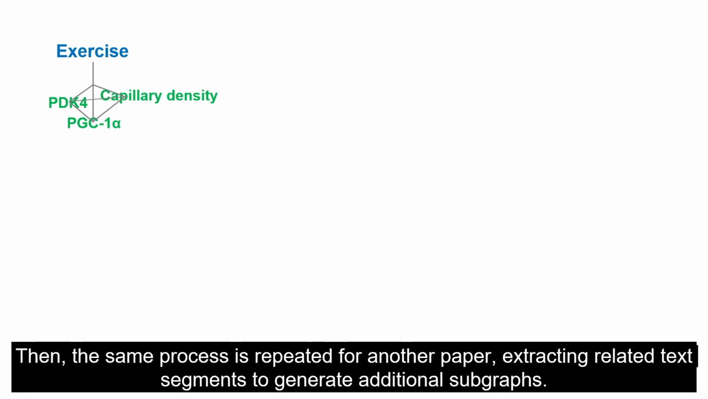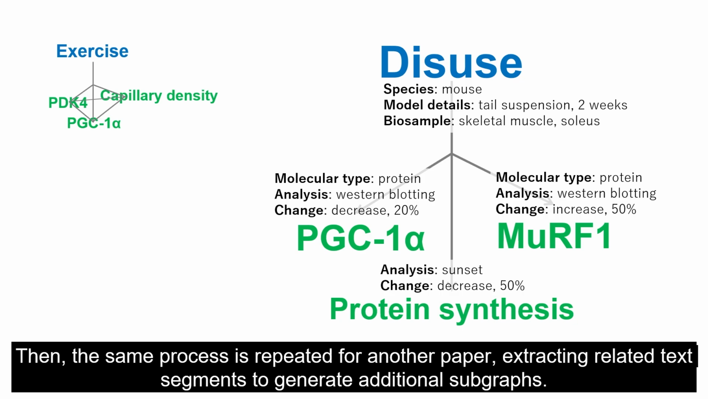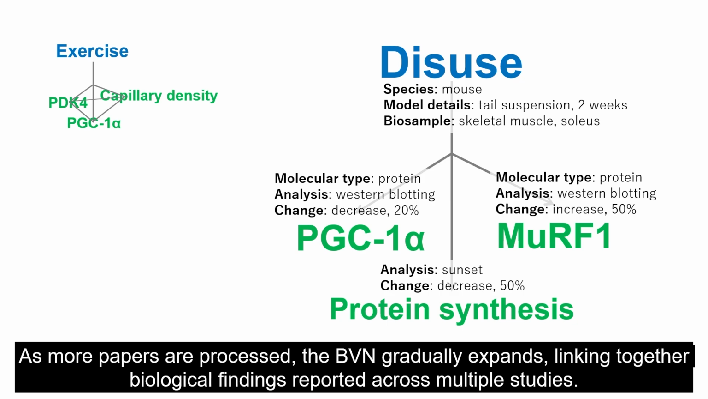Targets are interconnected with each other within each article. Then the same process is repeated for another paper, extracting related text segments to generate additional subgraphs. As more papers are processed, the BVN gradually expands, linking together biological findings reported across multiple studies.